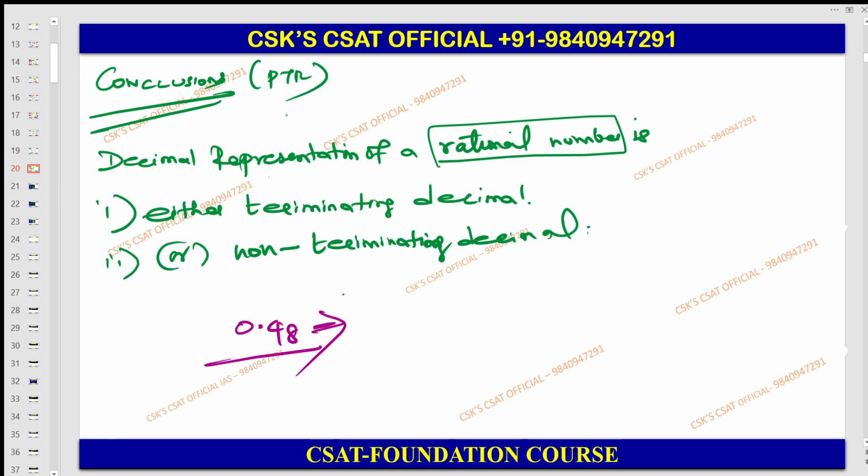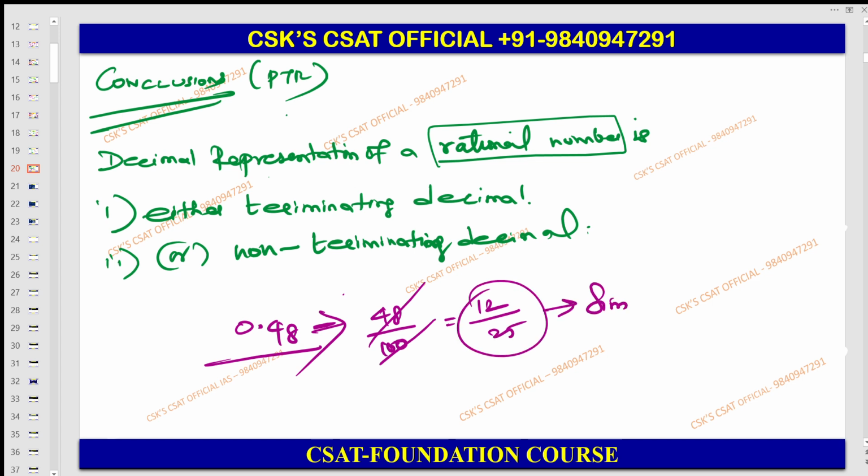After the decimal point there are 2 places, so you have to multiply with 100. So therefore 48 by 100. Simplest form, please understand, simplest form, nothing but the rational form. What would be the simplest form? 12 by 25. This is nothing but the simplest form. So the simplest form here is nothing but the rational number.